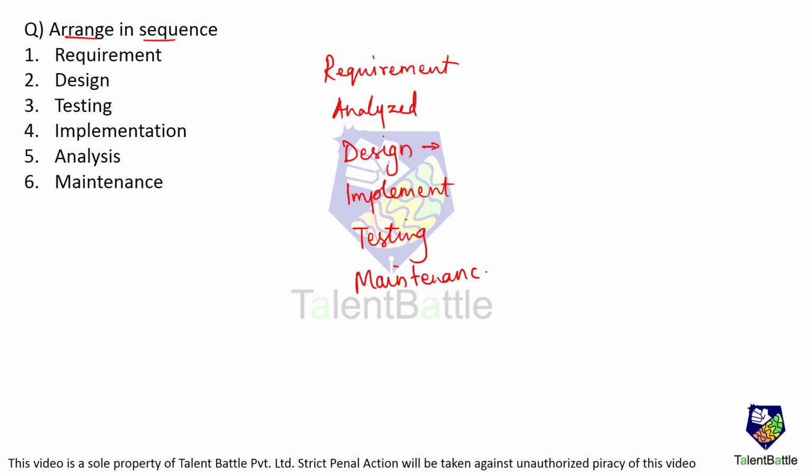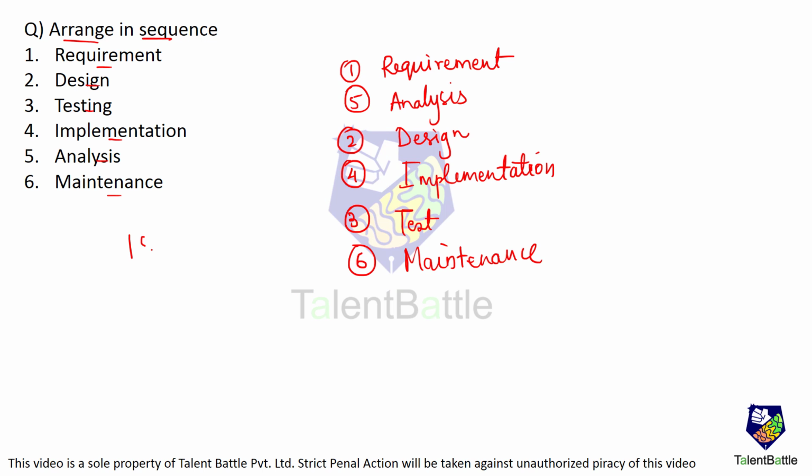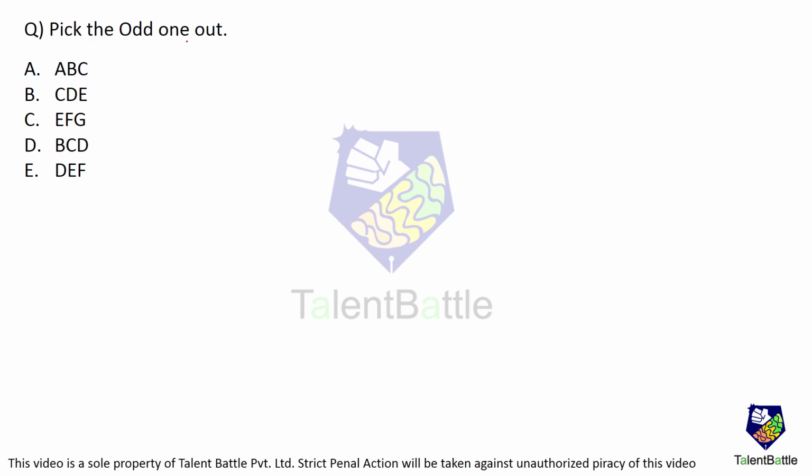So, the sequence over here would be 1, then 5, then designing comes out to be 2, implementation is 4, testing is 3 and maintenance is 6. So, the actual sequence is 1, 5, 2, 4, 3 and 6. This is the answer.